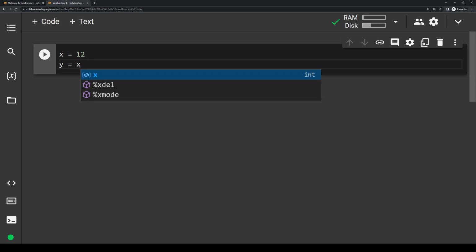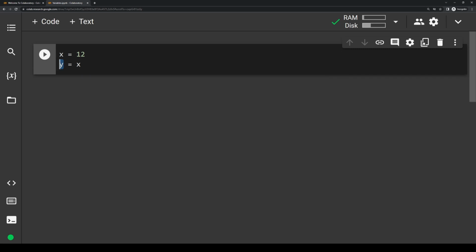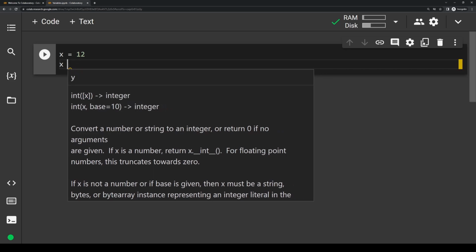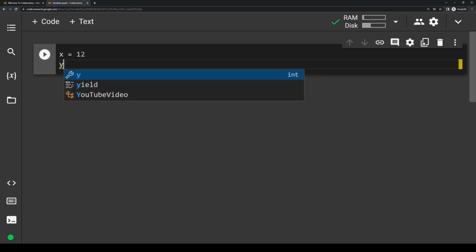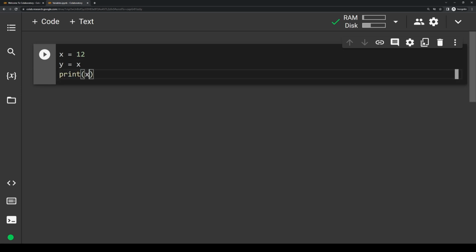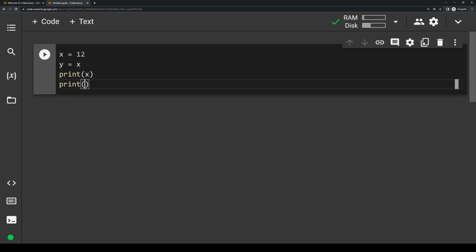Now note and remember that the order of this always matters. So the variable on the left-hand side is the new variable we're creating or updating. So saying y equals x makes sense, but writing x equals y would not make sense. So we're creating a new variable y, so we put that on the left-hand side, equals x is the value we want to store. So now if we go down, we print out x, and then we print out y. They should both be equal to 12.